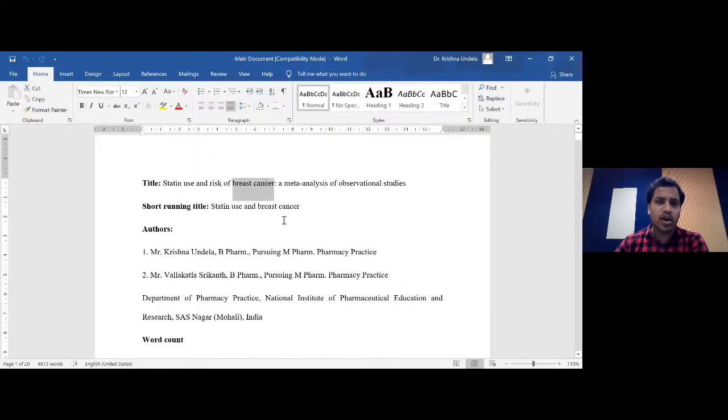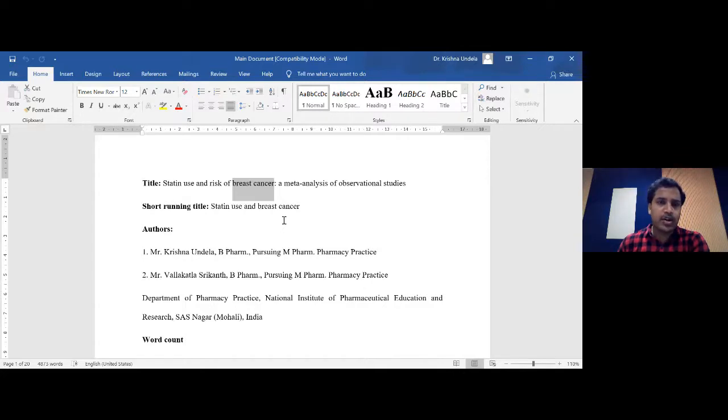I don't think any researcher would be interested in finding out whether a statin is going to cause breast cancer, right? So for any medication, they will always try to see whether something is going to prevent. They will always try to express it in terms of efficacy, may not be in terms of safety, especially by using randomized controlled trials. That's the reason whenever your outcome is about a safety issue, it's always better to go with observational studies. If you have RCTs, you can also include them, but most of the information we are going to get from observational studies, and that's the reason we included only observational studies here.